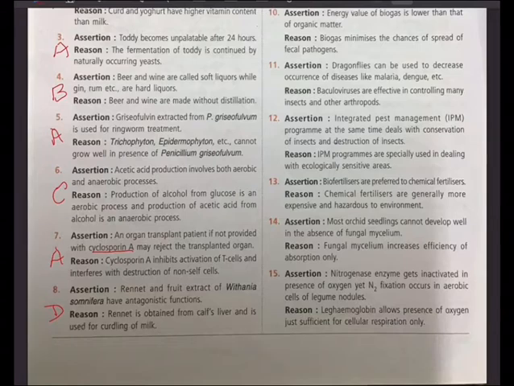Rennet is obtained from calf's stomach and is a commercially available form of the enzyme renin. Rennet is used for curdling of milk to initiate the process of cheese formation. The same function can be carried out with the help of fruit extract of Withania seminifera. Thus, rennet and fruit extract of Withania have similar functions and are not antagonistic. That's why D, they are not antagonistic.